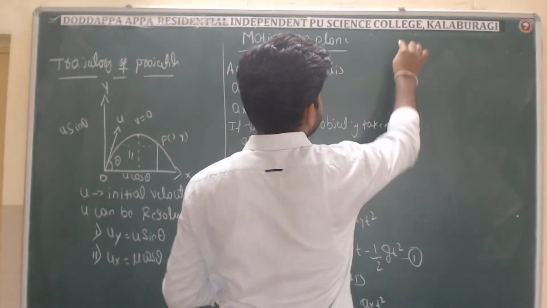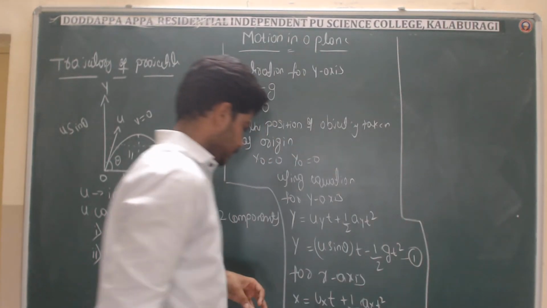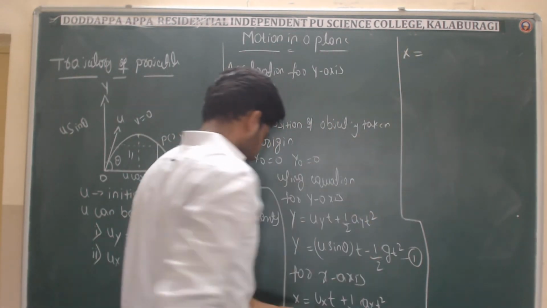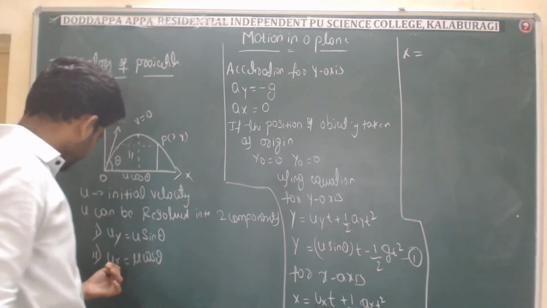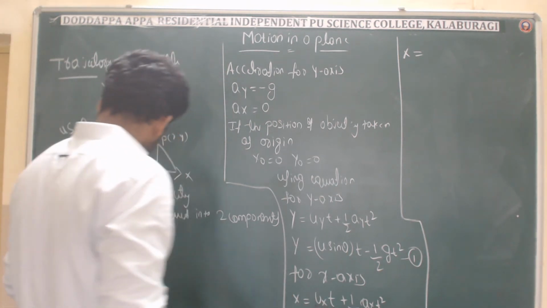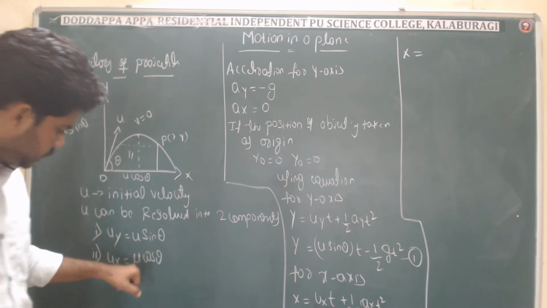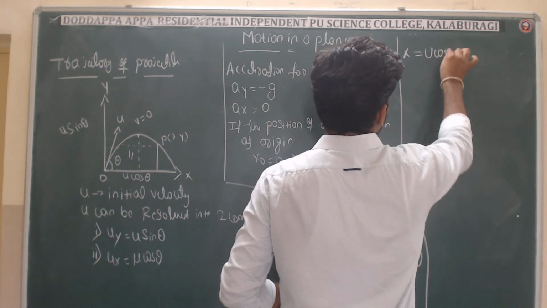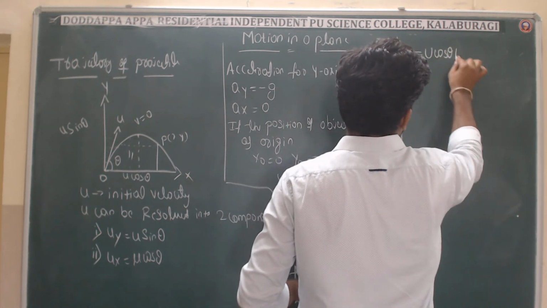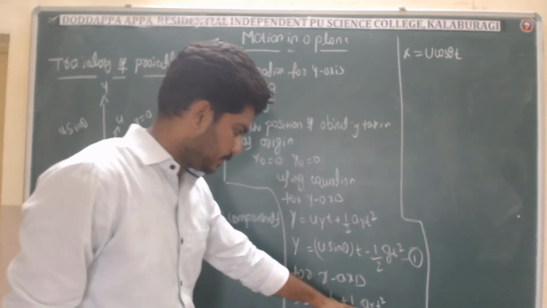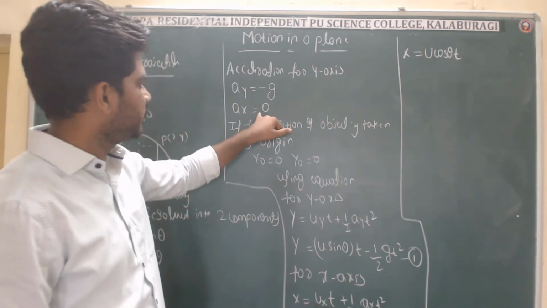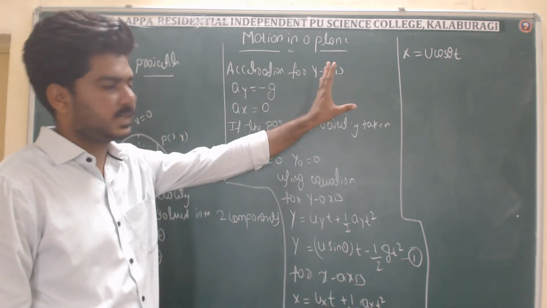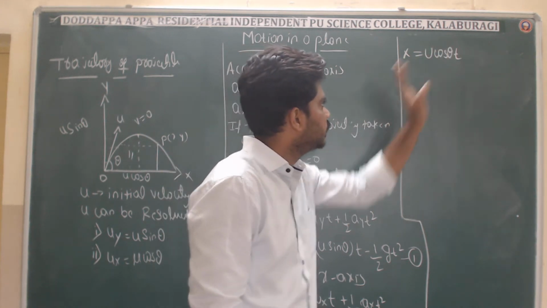See here, x is equal to ux t. Ux we already have here: it is the initial velocity along the x-axis, which is u cos theta. So ux is u cos theta, and t you write as it is, plus 1 by 2 ax t square. So ax, what do we have here? 0. So 0 means this whole term becomes 0. So directly I will write only x equal to u cos theta t.